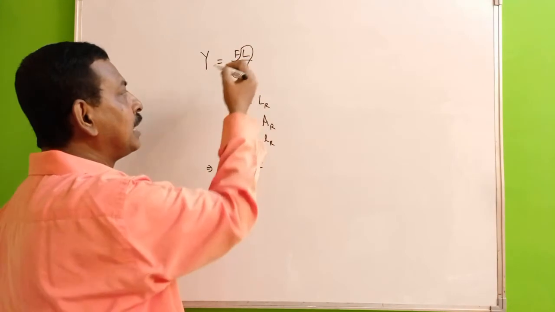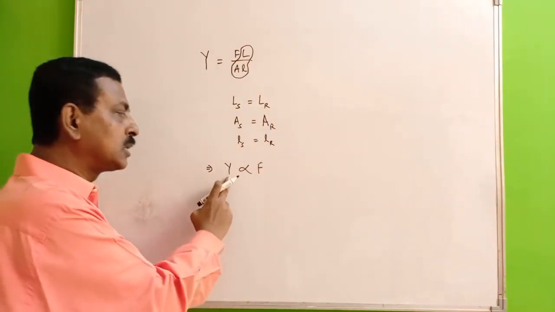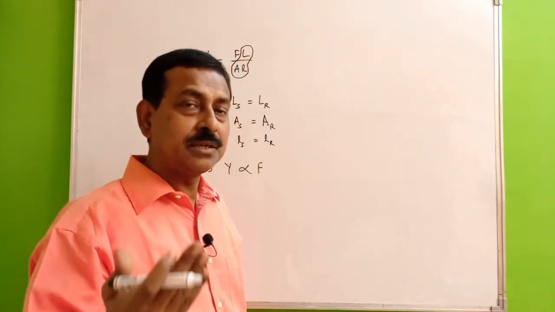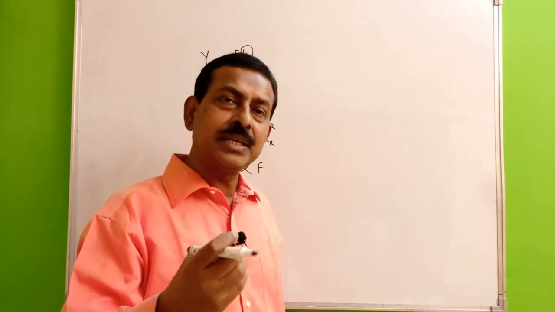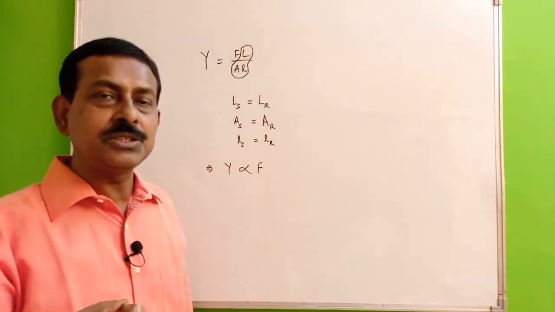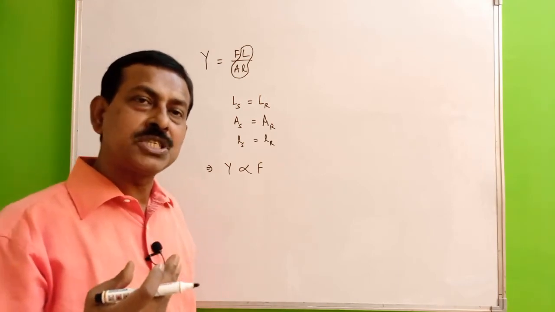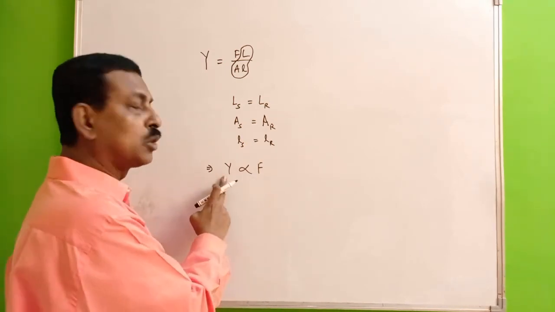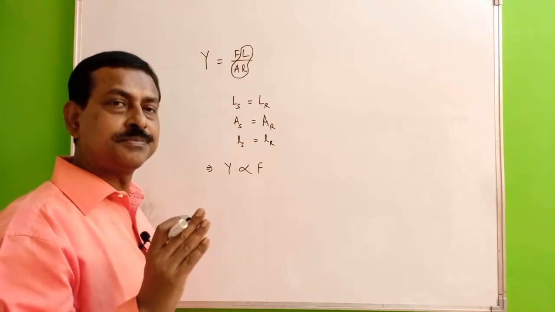If you consider L, A and small l to be the same or constant there, then Young's modulus will be directly proportional to the applied force. Now you just take the day-to-day life case, you have the steel wire, rubber wire there, same length, same area of cross section. You want to produce the same change in the length. So where will you require more force to be applied? Definitely in case of steel. So obviously, as you will require more force, Young's modulus will be more. So steel will be more elastic than rubber.